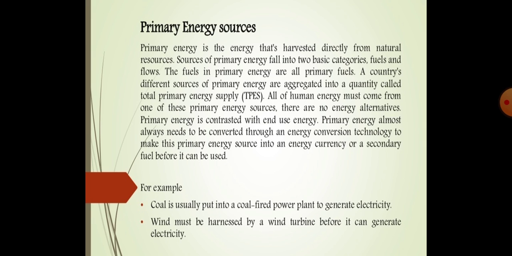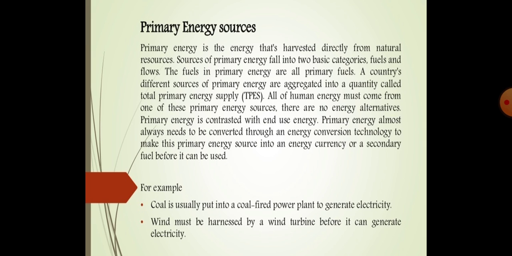Primary energy is contrasted with end-use energy. Primary energy almost always needs to be converted through an energy conversion technology to make the primary source into an energy currency, or secondary fuel, before it is used. So whatever primary energy we get needs to be converted using some technology to be utilized as an energy currency or a secondary fuel. This is called a primary energy source.